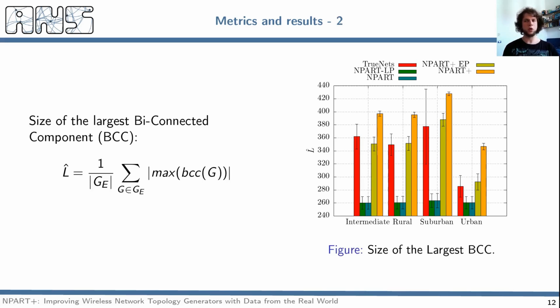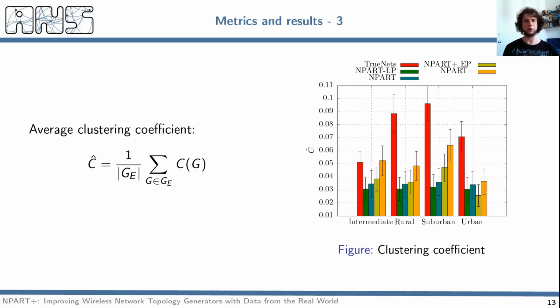The other metric shown in the figure is the size of the largest biconnected component, that is the largest subgraph without an articulation point. From this one we can observe two main results. The first one is that networks outside of urban areas tend to have much smaller biconnected components, presumably due to the smaller number of obstacles between the buildings. And the second result is that NPART+ is the generator that better approximates the networks outside of the urban area, which was one of the goals this research was trying to achieve.